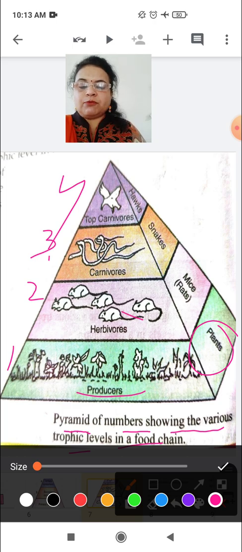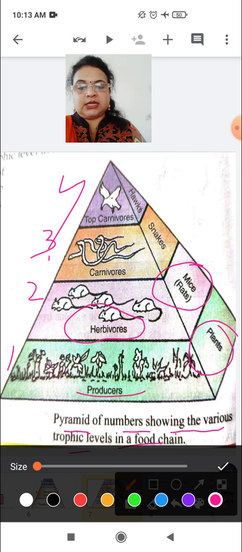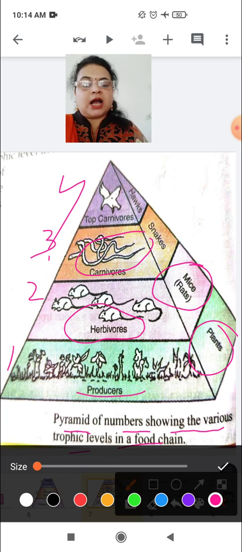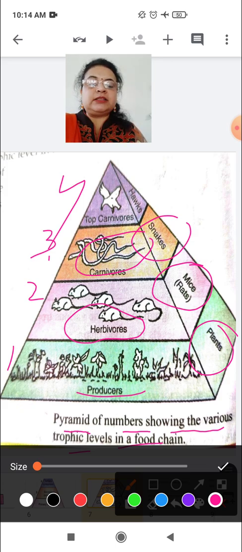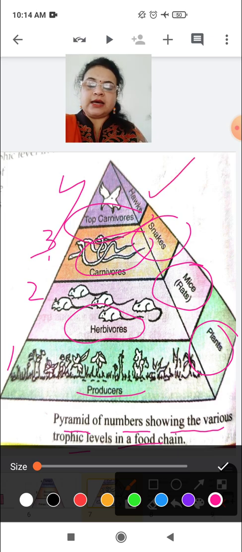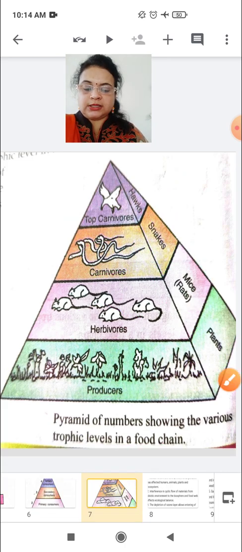The first trophic level, which are producers, means all the plants. Clear? Herbivores means mice, rats, cows, many organisms come in the category of herbivores. Then the third trophic level, which are called carnivores. Okay, carnivores means many organisms like snake. Then the fourth level, which is also called top carnivores, are a hawk and another example of other organisms which are dependent on carnivores, means on other levels.